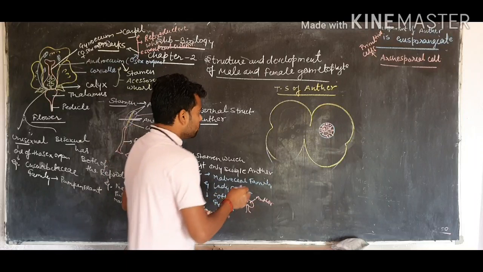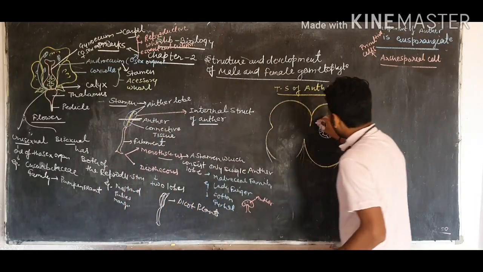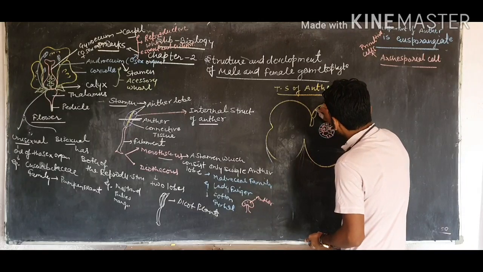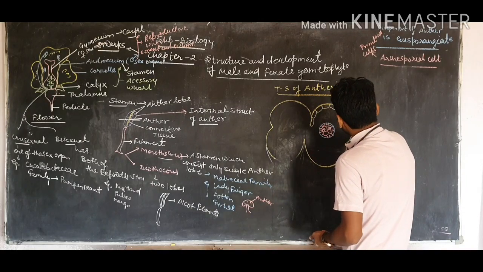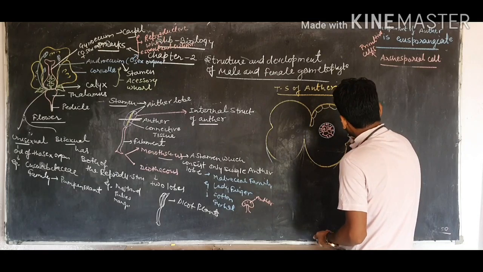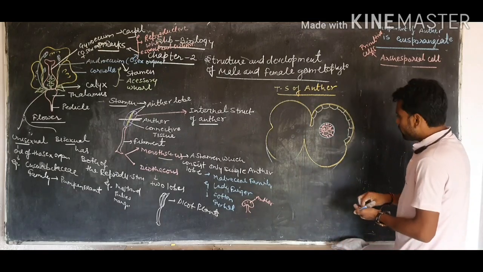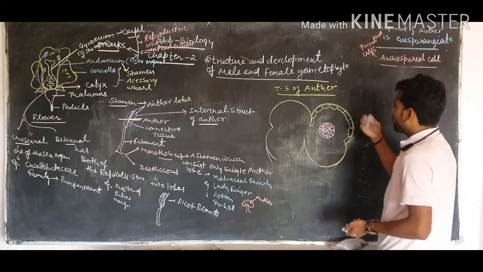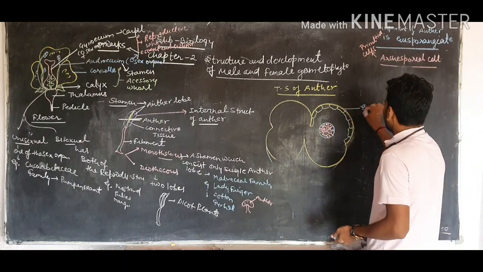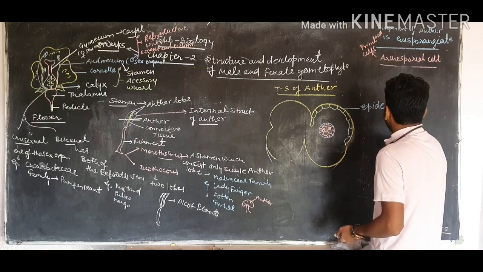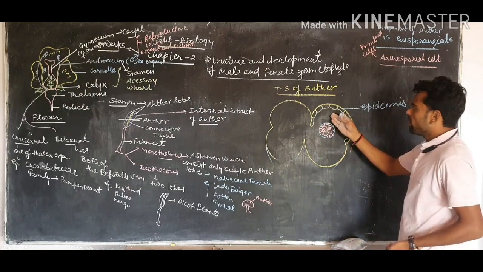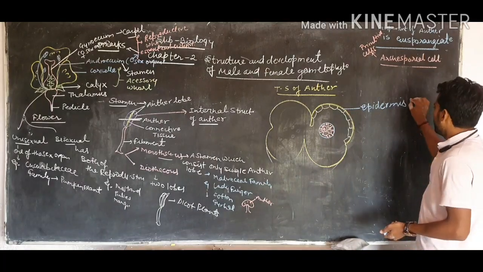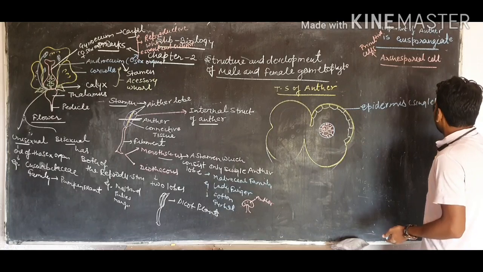The layers of the microsporangium: the first layer, as I have already told you, is called epidermis. The epidermis protects and maintains the structural organization of the anther, or microsporangium. It consists of parenchymatous cells, which are dumbbell shaped and make a single layer, only a single layer.